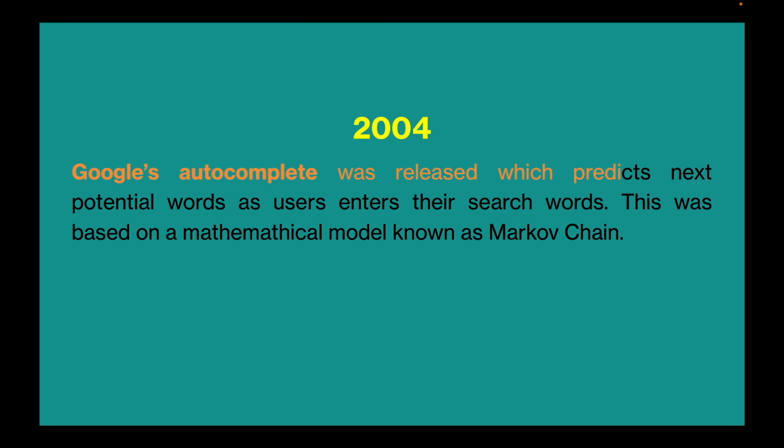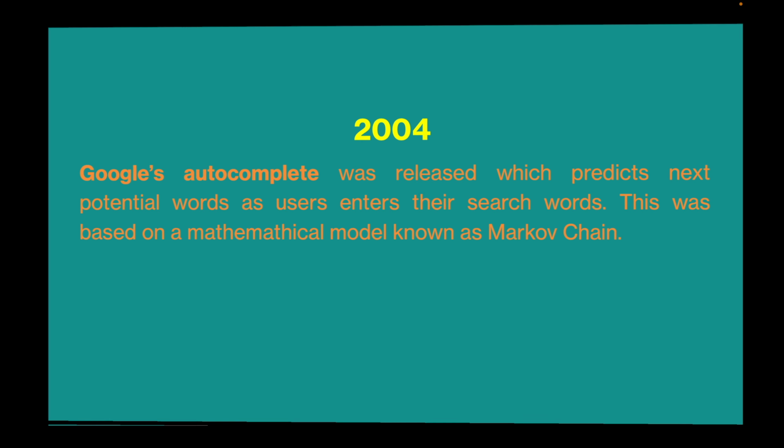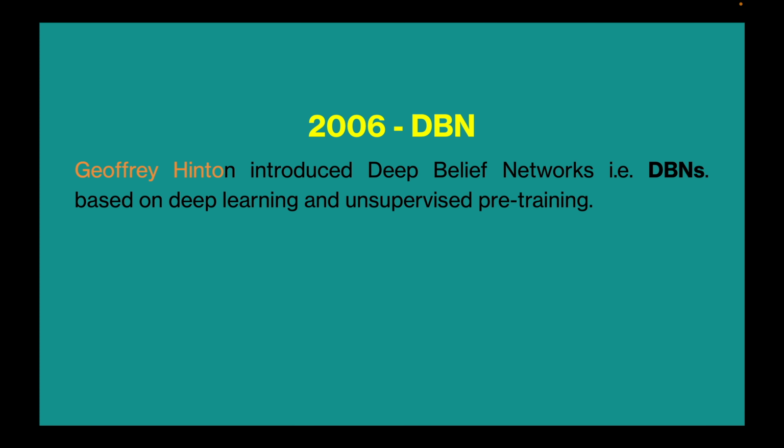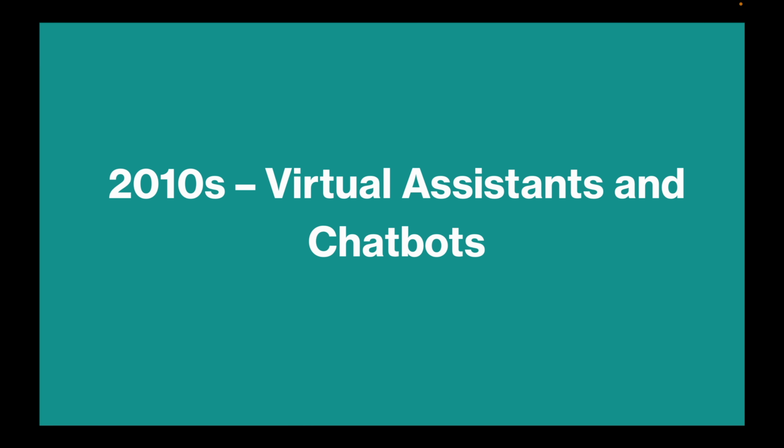In 2004, Google's autocomplete was released, which predicts next potential words as users enter their search words. This was based on a mathematical model known as the Markov chain. In 2006, Geoffrey Hinton introduced deep belief networks, that is DBNs, based on deep learning and unsupervised pre-training. 2010s is the era of virtual assistants and chatbots.